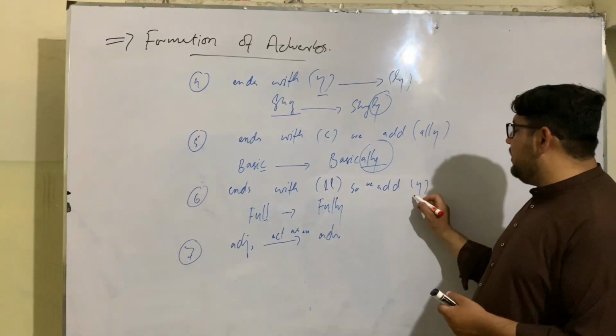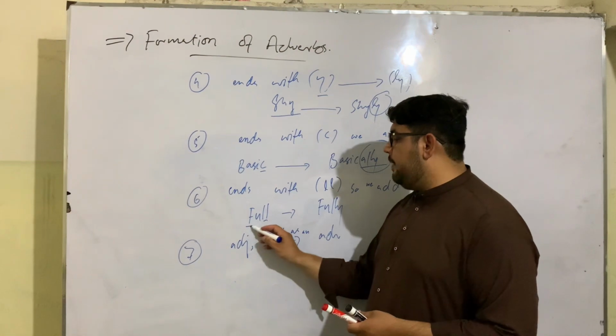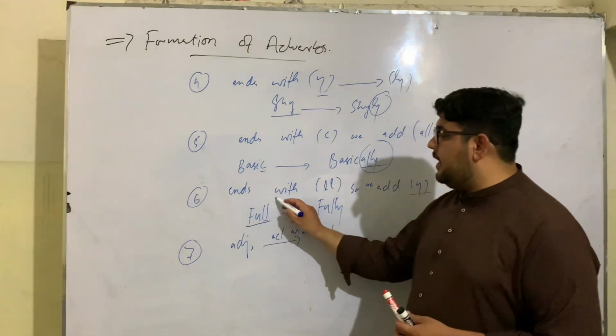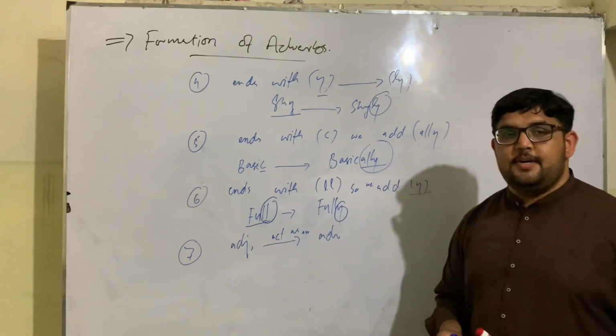Here we just add y to form adverbs. Like full, it ends with double l, so we just add y to form the adverb.